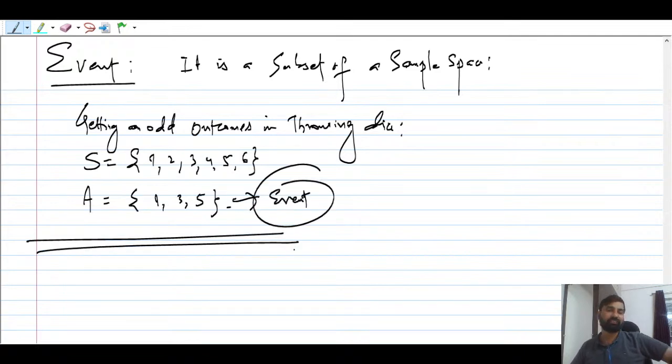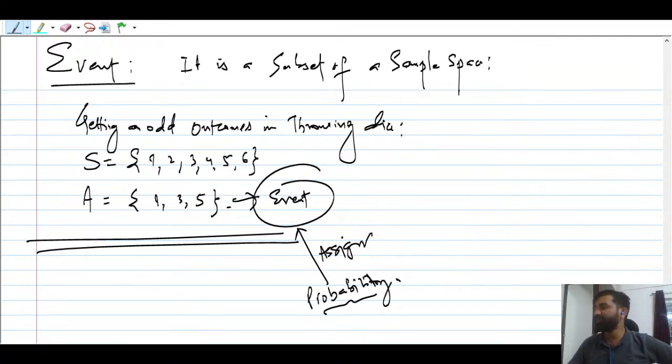And now we can assign the initial belief to this event. That is called probability. So probability is always assigned to an event. This is a very important example that I'm telling you, guys. Other events you can also define here. One event is this, another event you can say is B: 2, 4, 6, getting an even outcome.